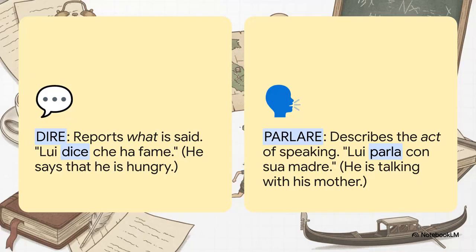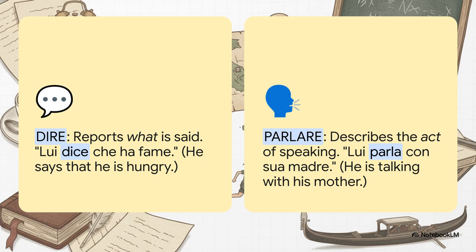So what is the big difference between dire and parlare? It's actually pretty simple. You use dire when you're reporting the content, what is being said. Look at the example. Lui dice che ha fame. He says that he's hungry. You're reporting his words. But you use parlare to talk about the general act of speaking. Lui parla con sua madre. He is talking with his mother. We don't know what he's saying, just that he's talking.